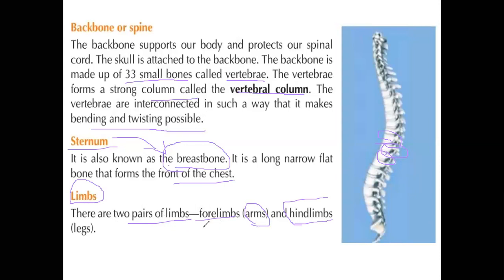Their forelimbs are the front legs and the hind limbs are the back limbs, but they have similar functions. But in ourselves, the forelimbs and hind limbs have individual functions. Mostly we use the hind limbs for movement from one place to another, right? This is about the limbs.